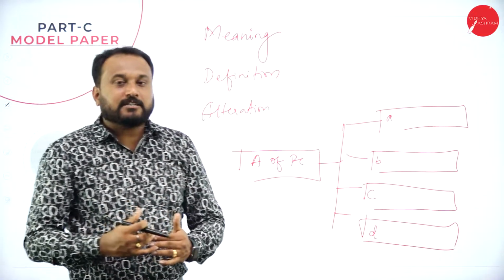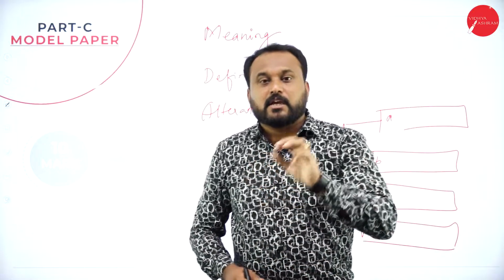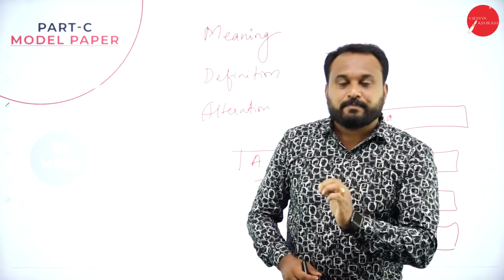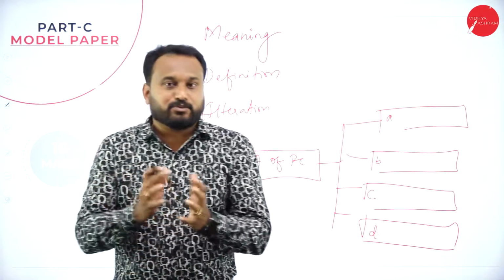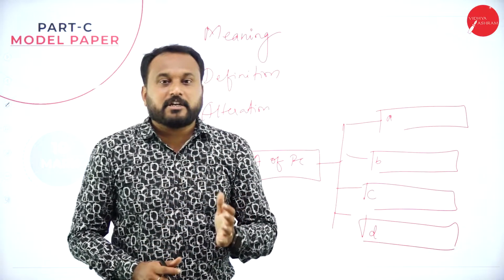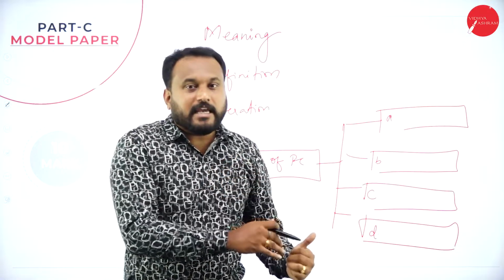Part B, when you come, that is a 10 marks question, you are supposed to go with 3. Spend 20 minutes, I'll tell you here. Now what happens is 20 into 3 is 60 minutes. Now 60 minutes in the sense 1 hour. So 1 hour 40 minutes you finished your part A and part B.